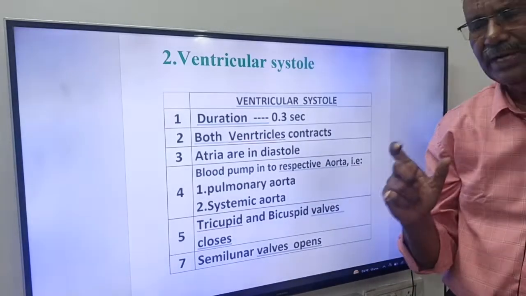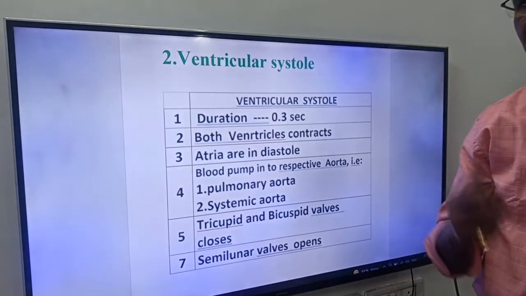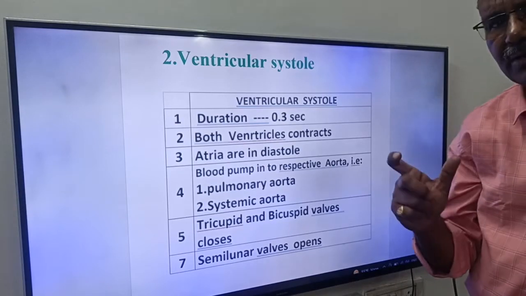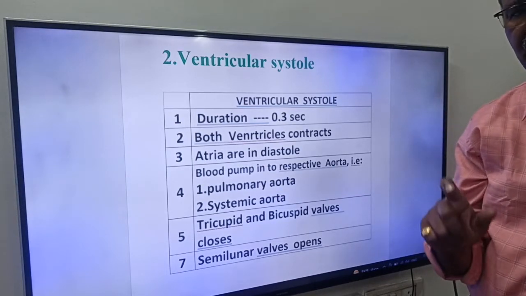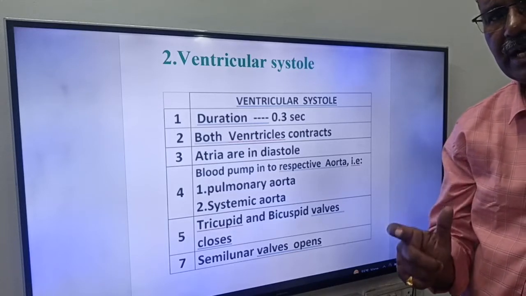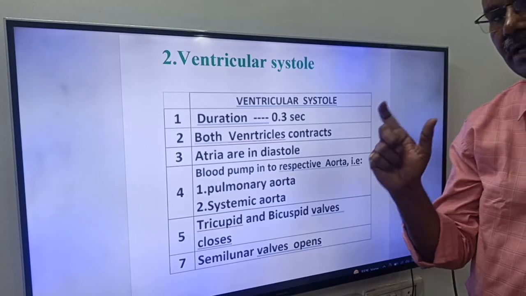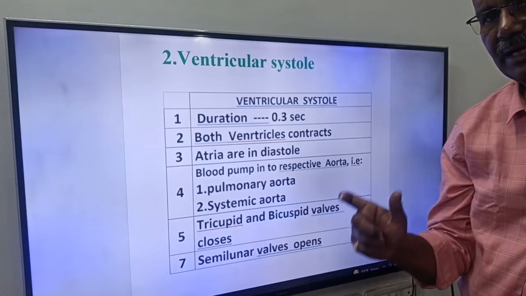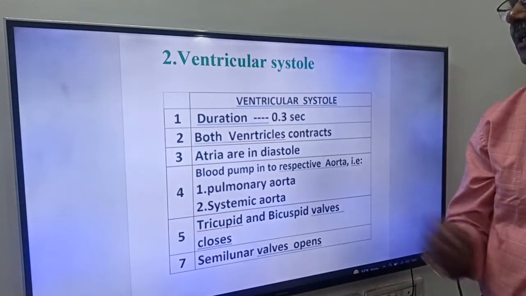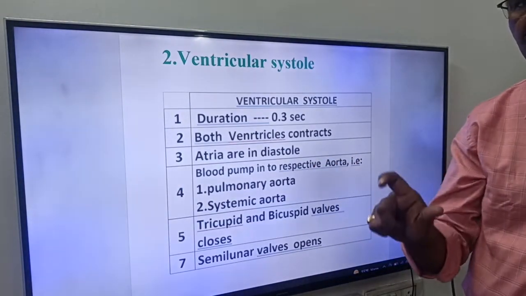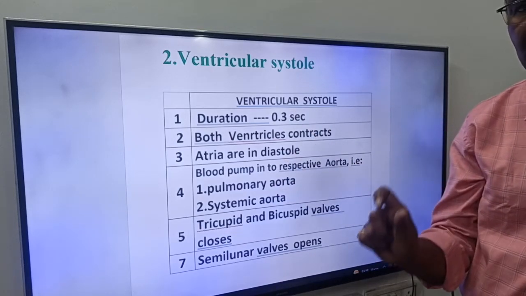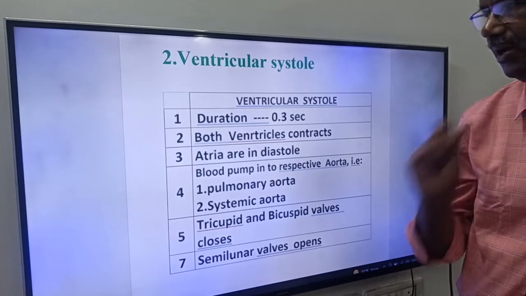Okay friends, what is ventricular systole? Ventricular systole means both ventricles are in a contracted state. We have two ventricles, left ventricle and right ventricle. The right ventricle receives deoxygenated blood from the right atrium. The left ventricle receives oxygenated blood from the left atrium during atrial systole. How much blood? Only 30% of the blood. After atrial systole, the ventricles contract. That is called ventricular systole. Contraction of the ventricles is called ventricular systole, friends.